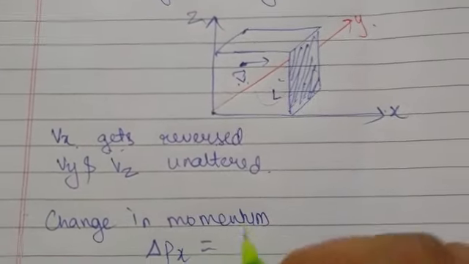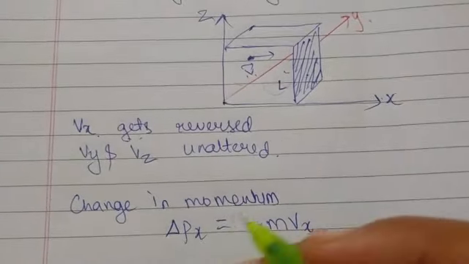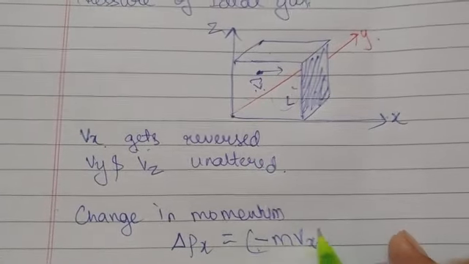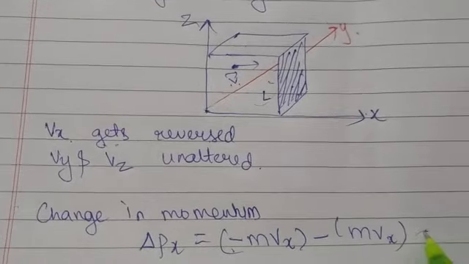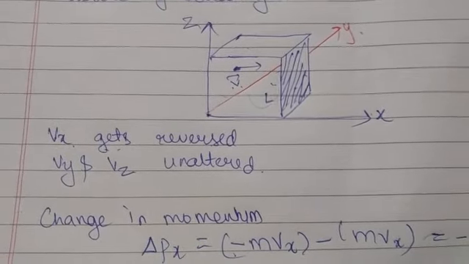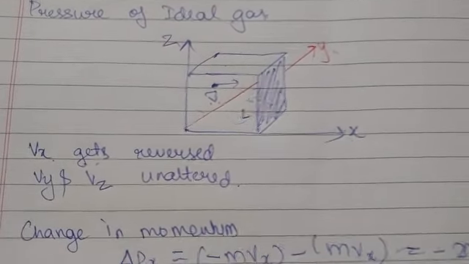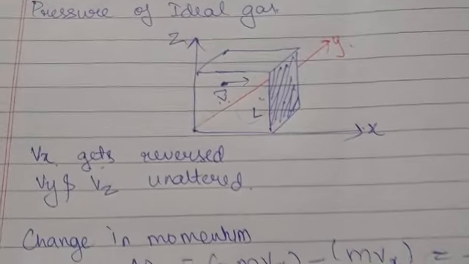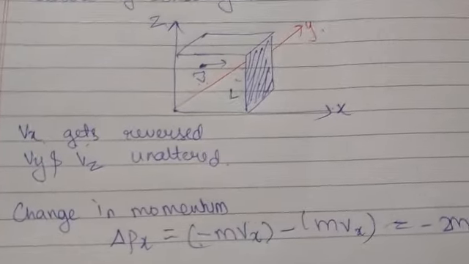So this change in momentum can be written as the final momentum, with a negative sign because the x component of velocity gets reversed, minus the initial momentum. Now this change in momentum can be written as minus 2mvx. So this is your change in momentum. Now you can say that the momentum which is transferred to the walls during the collision is plus 2mvx.